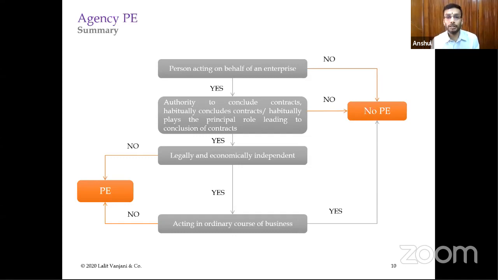And if all the answers are yes, you will be going to a PE. So this is a flow chart which you can use invariably to determine whether there is an agency PE created in India or not. I hope this answers your question.